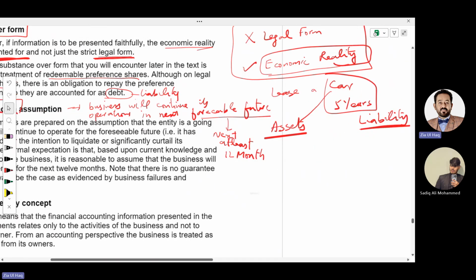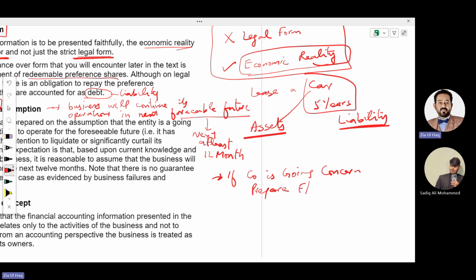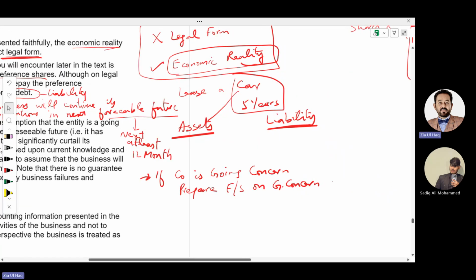And according to this going concern concept, if the company is a going concern, prepare financial statements on a going concern basis. Going concern basis mean normal. What are the normal financial statements? You need to show non-current assets, current assets, non-current liabilities, and current liabilities.